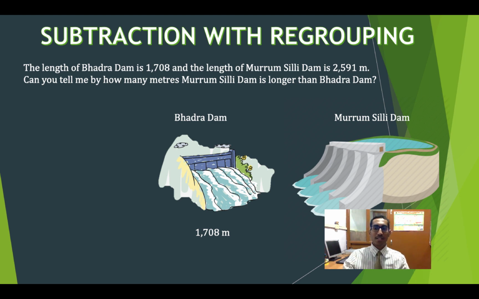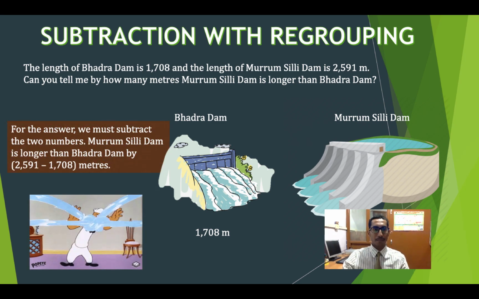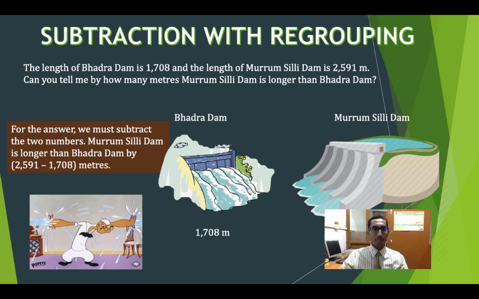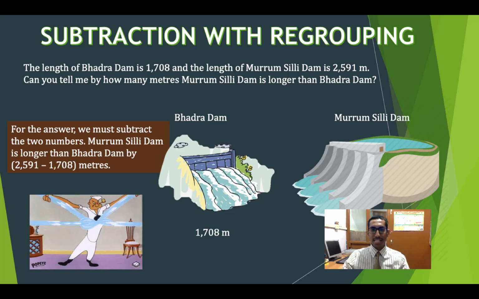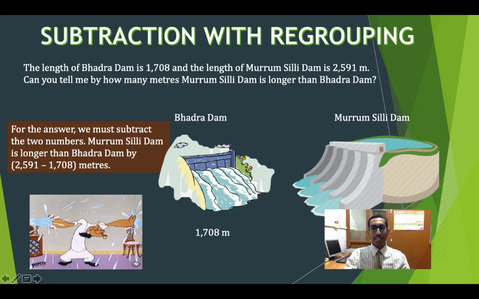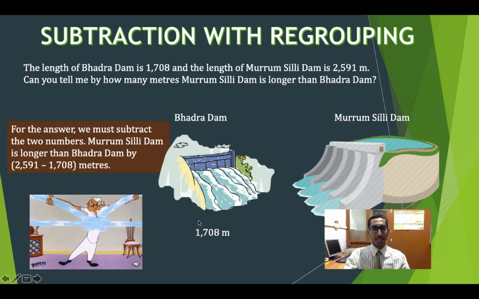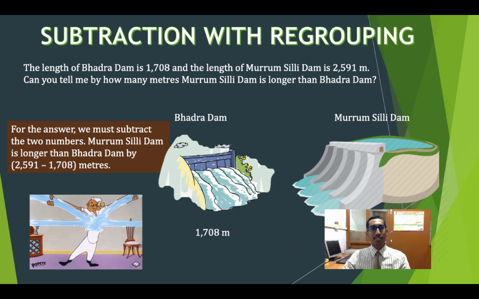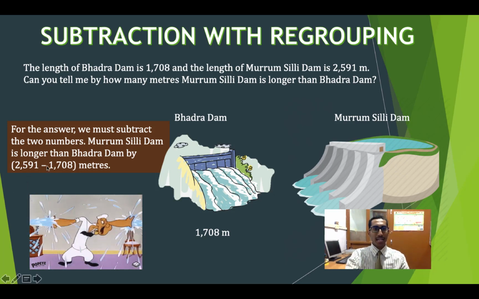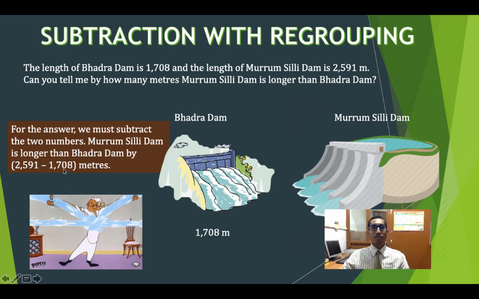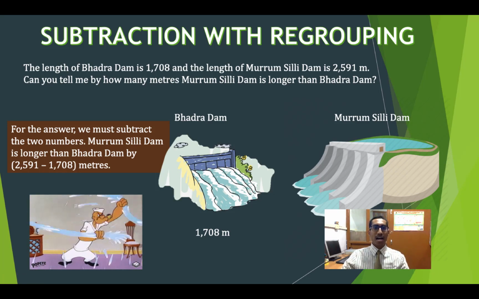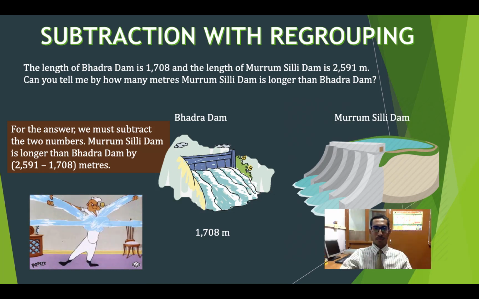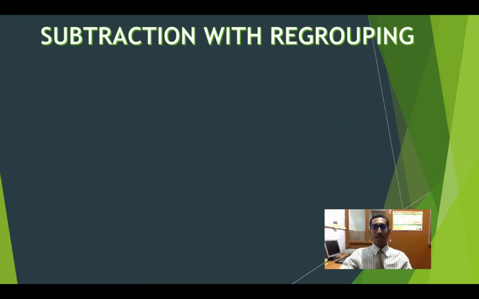Okay, so before we solve this question, let us look at a small hint. In order to get my answer, what I need to do is deduct the smaller number from the bigger number. In this case, I know that 2 in the thousands place and 1 in the thousands place, 2 becomes larger. So 2591 is the bigger number, so it comes forward here, and 1708 goes at the bottom. This gives me my answer. Okay, so now we will be solving this step by step. So let us move on and look at the steps.